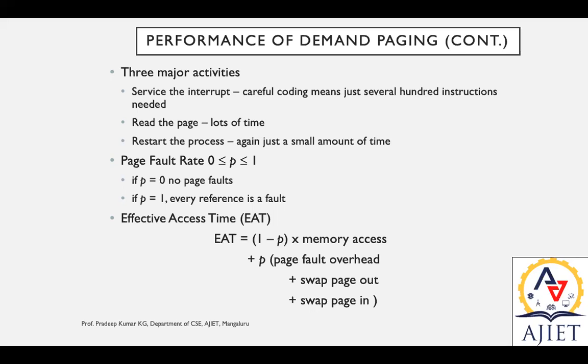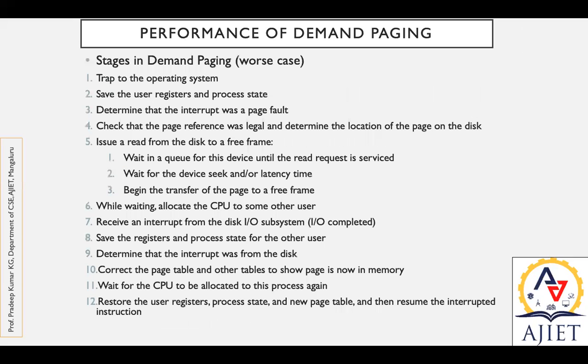Automatically the execution slows down and the performance is hit, because the system has to go and collect the page from the storage. The steps we already saw, around 12 plus 3, a total of 15 steps, have to be undertaken to trace out this demand page.